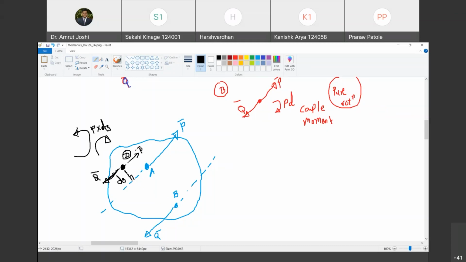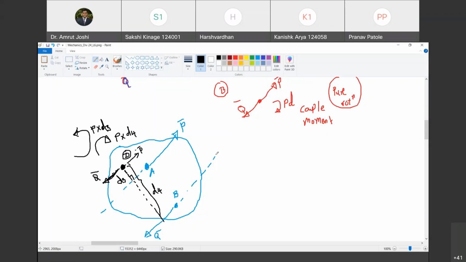That moment has a magnitude of how much? So I will have to drop a perpendicular from D. Do you agree with me? Yes, sir. On the line of action of Q bar, but it is going to be a line along D3. Do you agree with me? Yes, sir. I will call this perpendicular distance D4. Happy? Yes, sir. So what is the magnitude of this clockwise moment? P into D4. Happy?